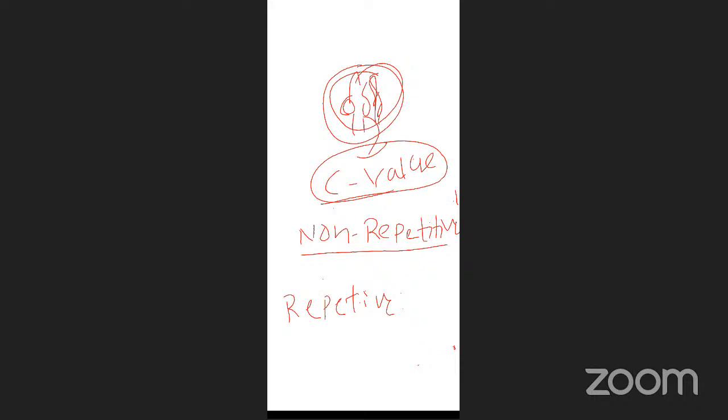For example, a triplet codon: adenine, uracil, guanine, and then guanine, cytosine, thymine. They are not repeated. So this sequence is called non-repetitive. For example, AUG, GCT, ACG, like this. This is non-repetitive, and they are functional. That means these are involved in protein synthesis, because this is the active one. And repetitive means the repetitive sequence is not functional.